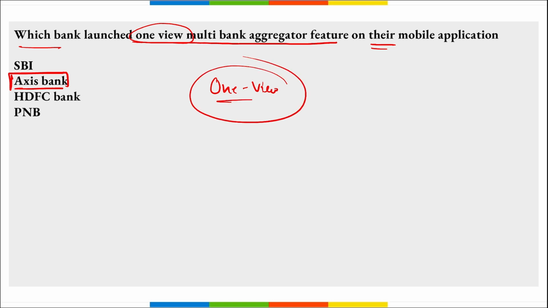feature, right, and this is basically that they can toggle between multiple accounts or multiple banks, correct? And this is the first private sector bank that has launched such a feature, correct, on their Axis mobile application. Also, remember Axis Bank became the first private sector bank to launch a new age banking feature using the account aggregator ecosystem to create a seamless banking experience for their customers.